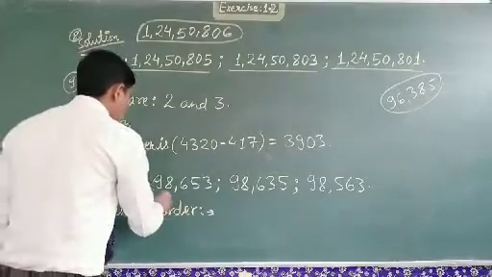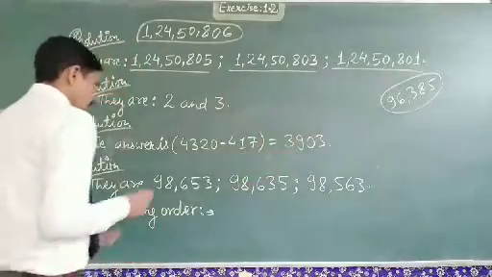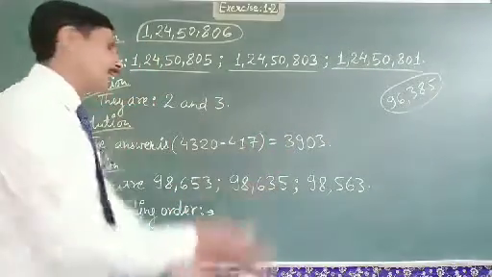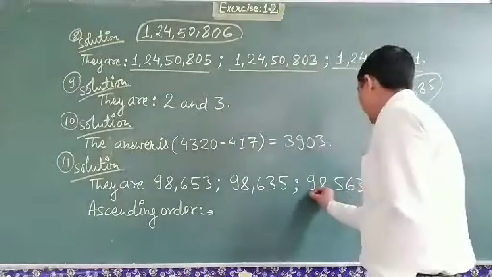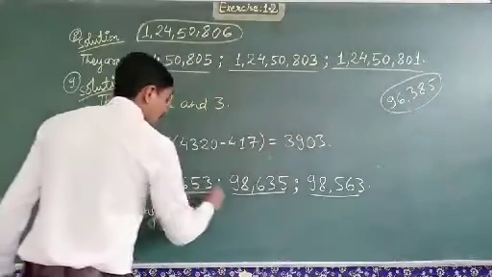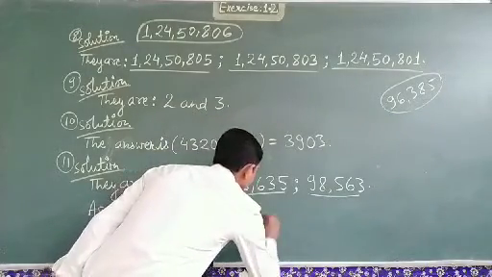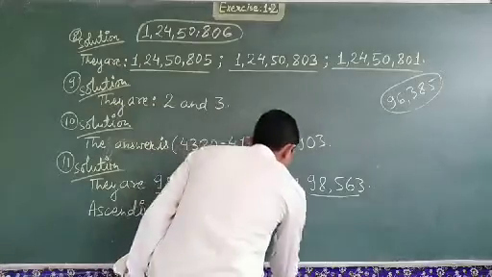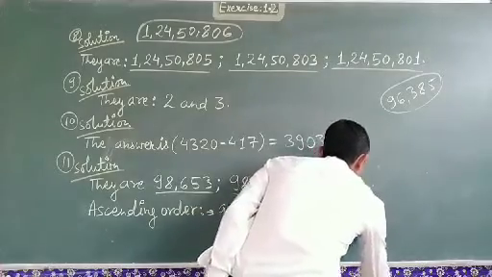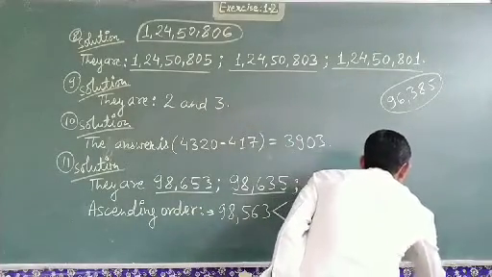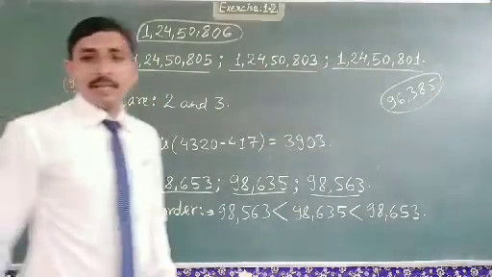Ascending order means writing the numbers from the smallest to the greatest one. छोटे से सबसे बड़े नंबर की तरफ जब हम लिखेंगे तो वो हमारा असेंडिंग ऑर्डर होता है. तो सबसे पहले 98,563, उससे बड़ा 98,635, उससे बड़ा 98,653. तो इस तरीके से हम in this way we can write it in ascending order.